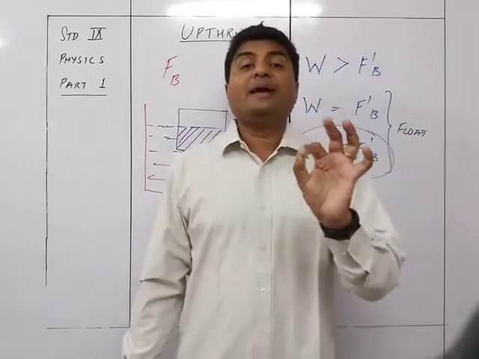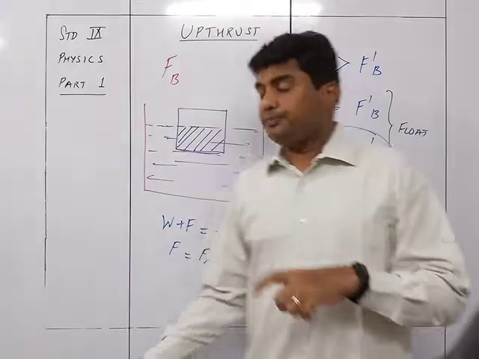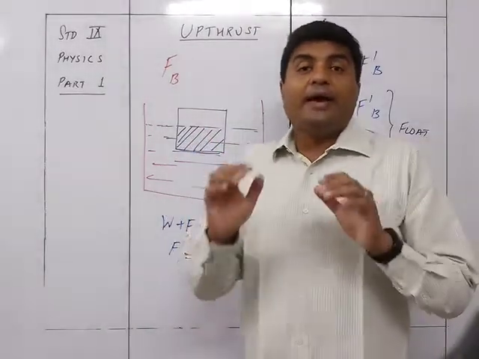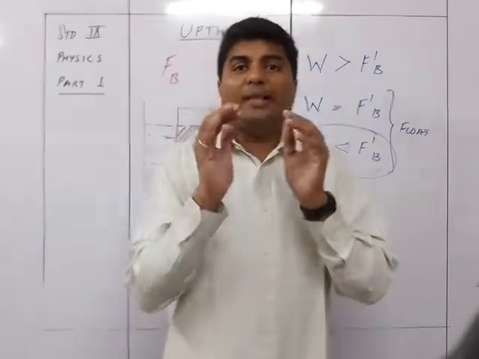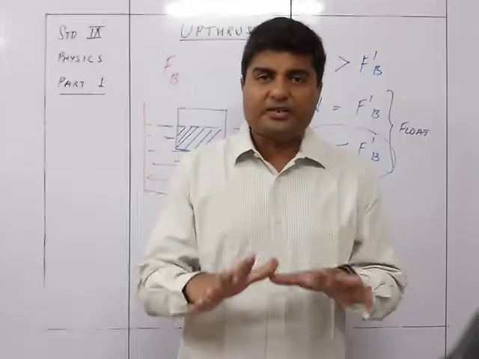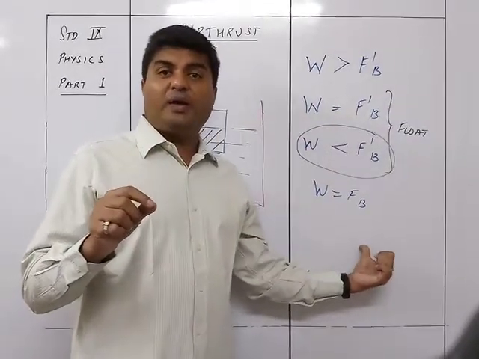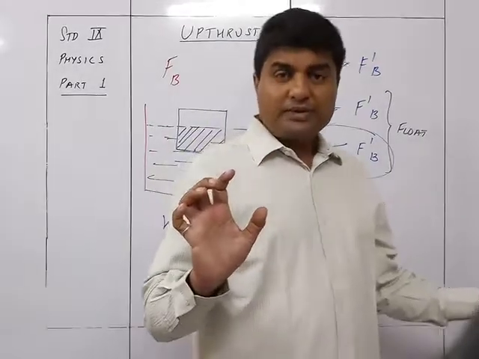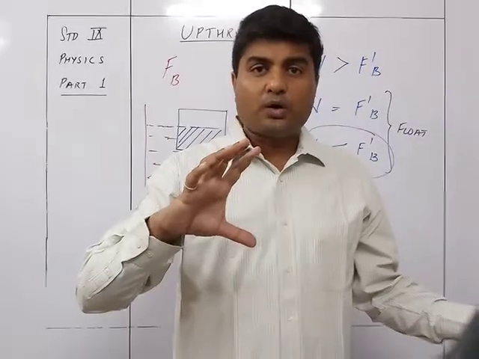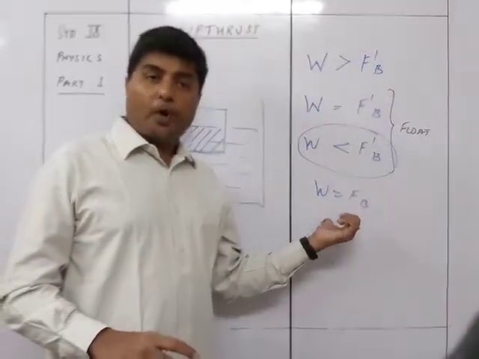What is FB? That is the buoyant force according to the volume which is submerged inside the water. So it will manage it in such a way that when the body is freely inside water without any upward force by any person, then W and FB will be equal. That means only that much part of the body is going to submerge inside the water which will balance the weight of the body.